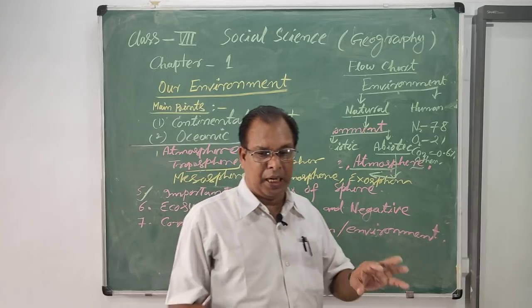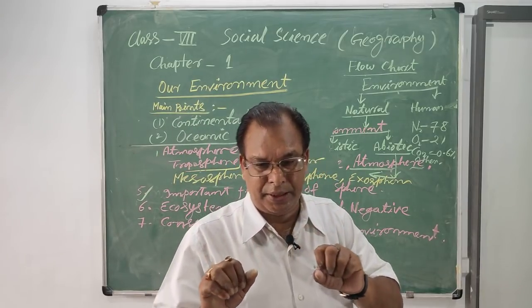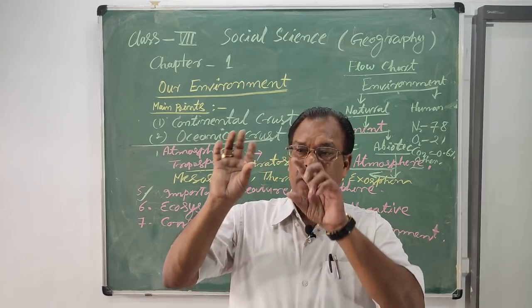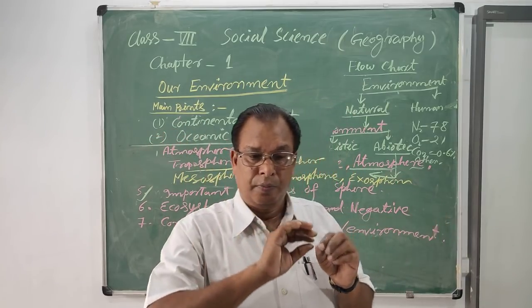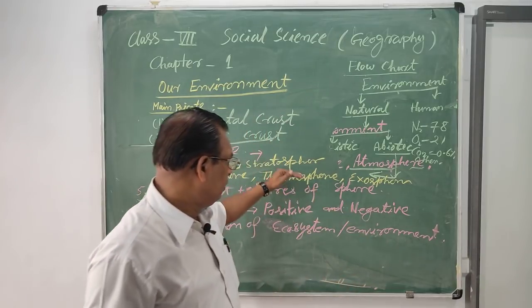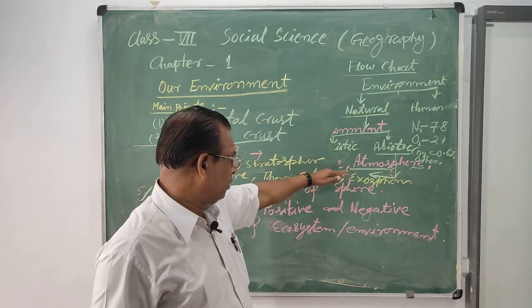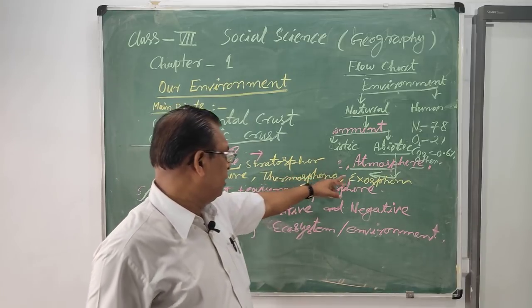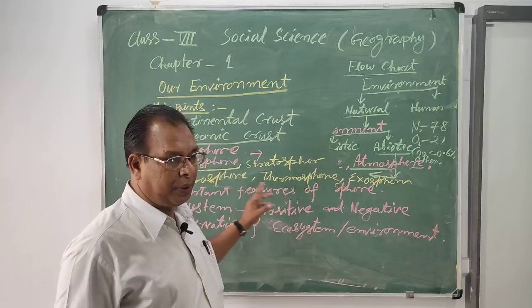In the stratosphere, the temperature is constant, not high, not low, and jet planes also run through this atmospheric layer. Next is the mesosphere.